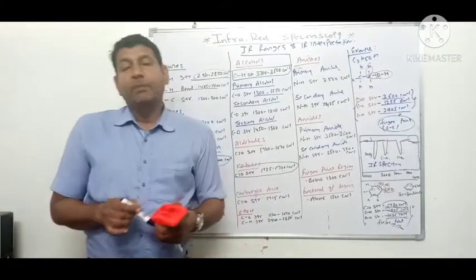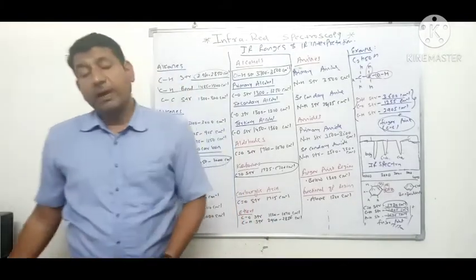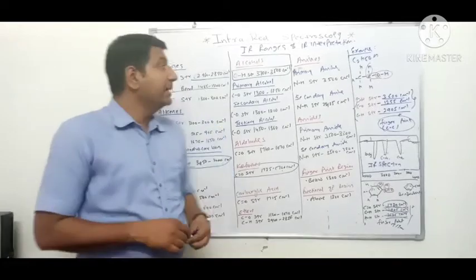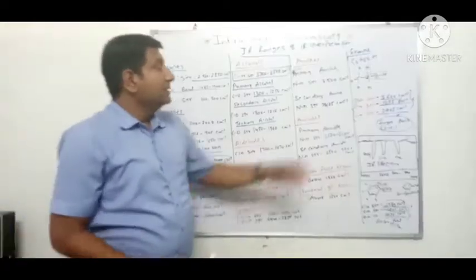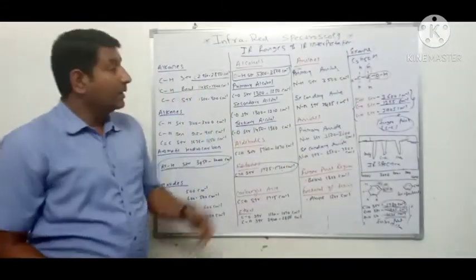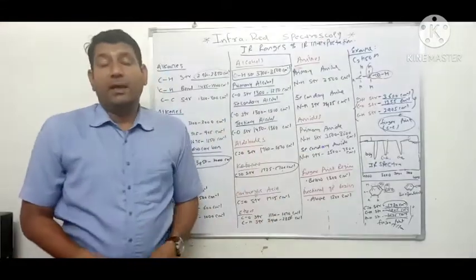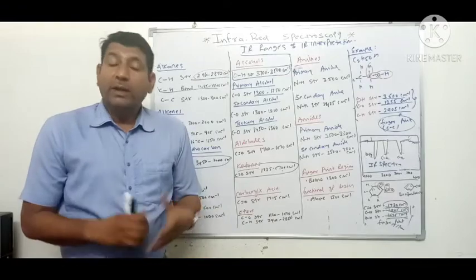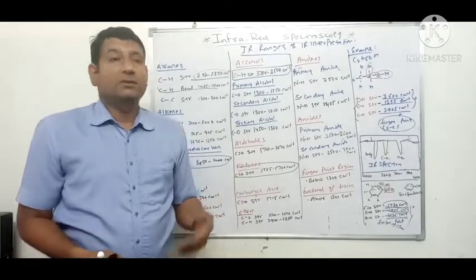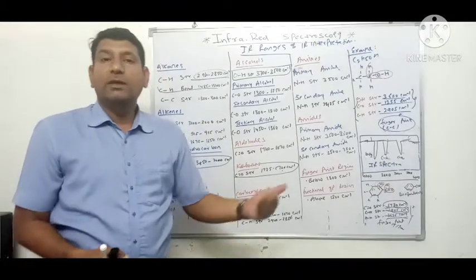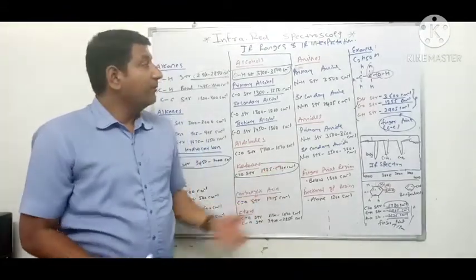So in this way, IR interpretation is done with the help of IR range. So these are the IR ranges which you have to mug up, and these are the applications of these ranges, and this is how interpretation is done. To get through with the interpretation, you have to solve some 8 to 10 numericals, so that you will get thorough with the concept of interpretation.